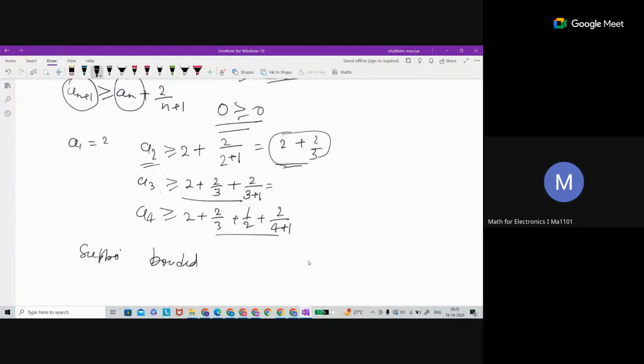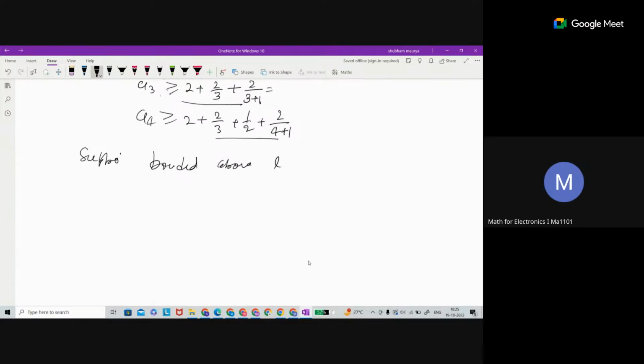If you assume bounded above, let's say the bound is L. So let's assume that the bound is L. That means an is less than L for all n belonging to the natural numbers, this will happen, right? Yeah, sir. Yes, this will happen.